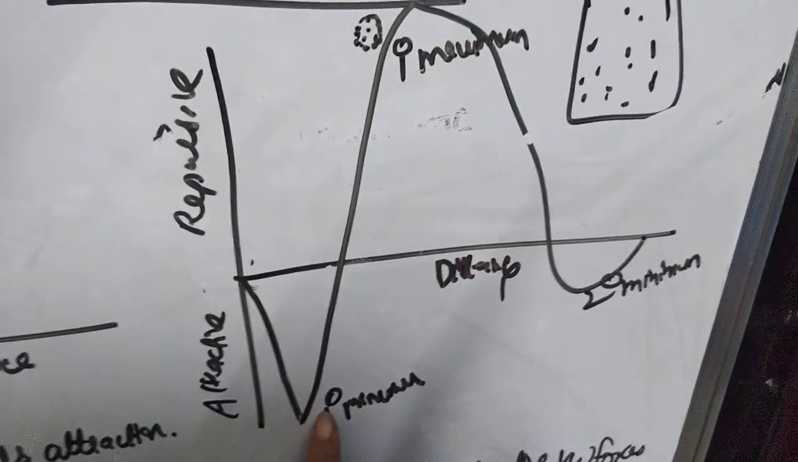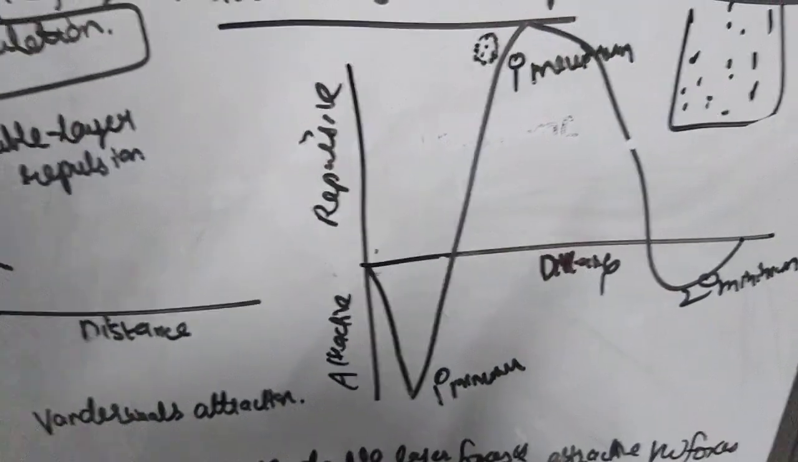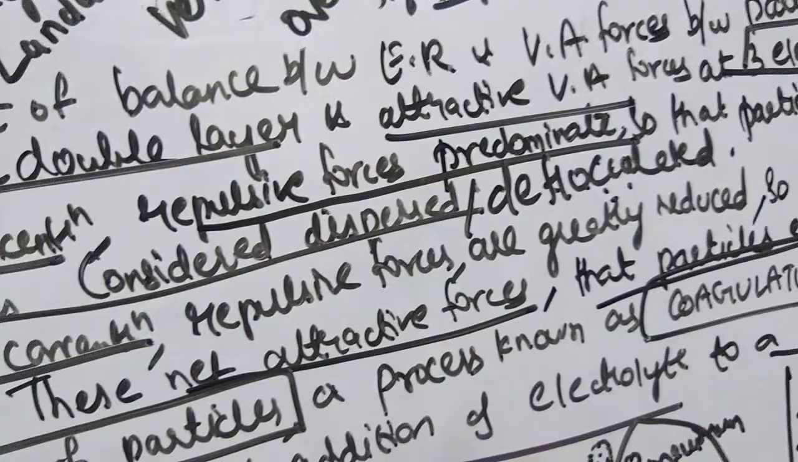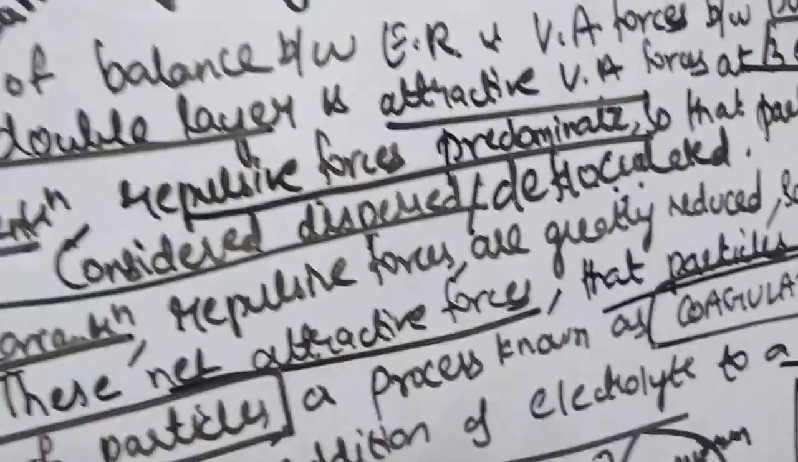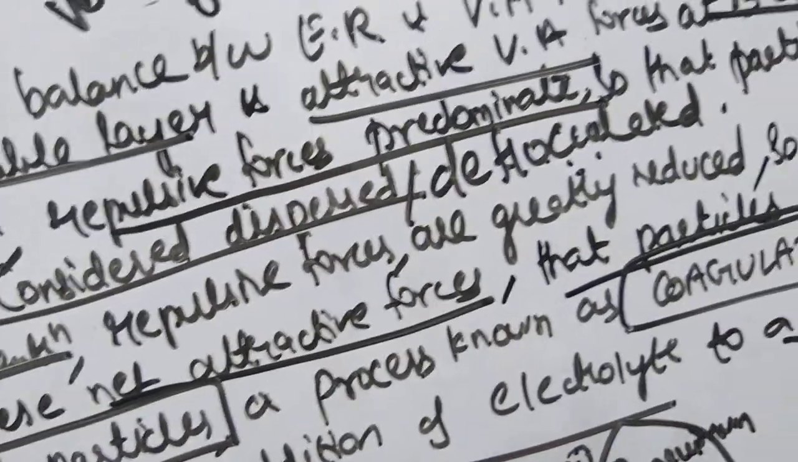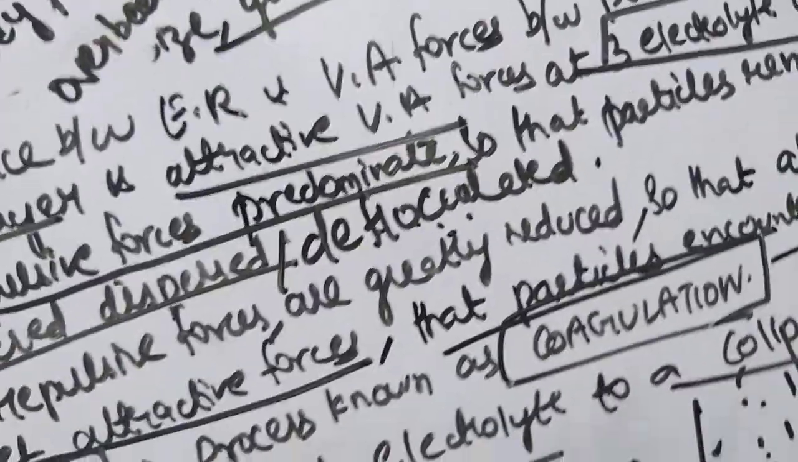So with this graph, I just want to explain that if the primary minimum forces are predominating, attractive, they will give rise to coagulation. Coagulation is nothing but what? Aggregation or a flocculated system. You can just give a reading to this kind of forces.